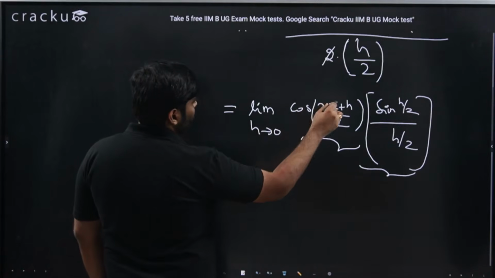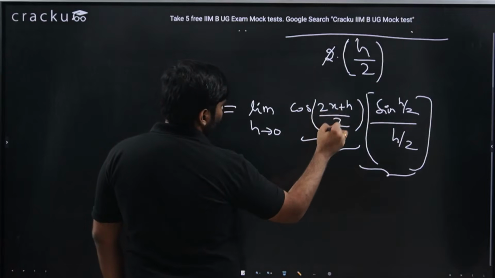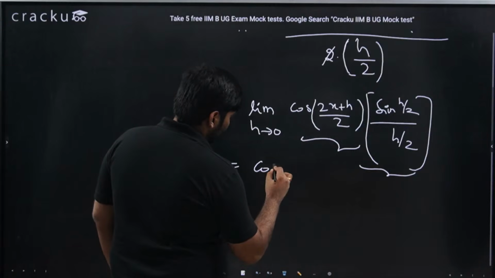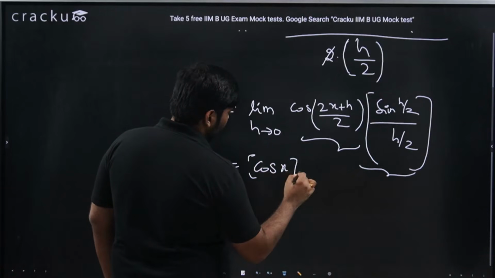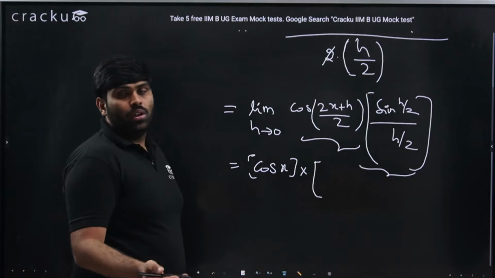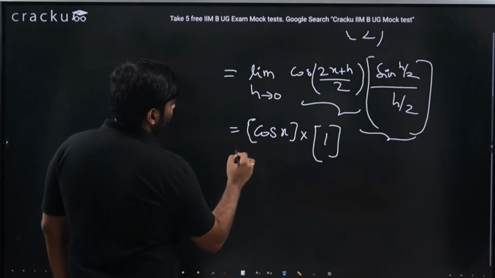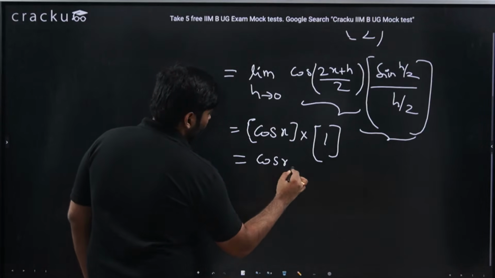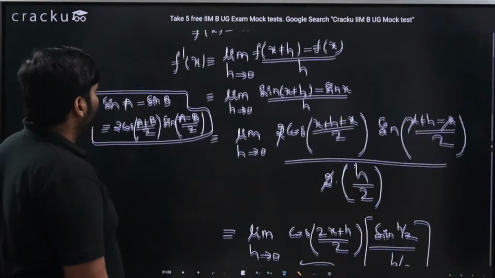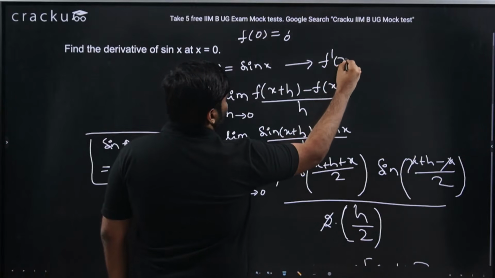So this is the limit of cos of 2x plus h by 2, which is nothing but, with h as 0, cos of 2x by 2, which is cos x. So cos x into, what is limit h tends to 0 of sin h by 2 by h by 2? That is nothing but 1, sin x by x limit tending to 0, as we discussed. So this is nothing but cos x. I got f dash of x is cos x.